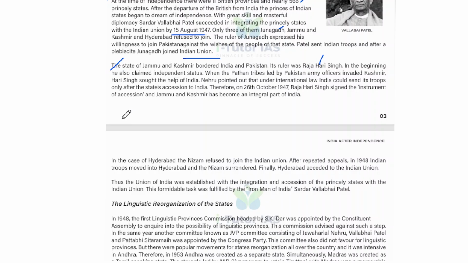And when the Pathan tribes led by Pakistan army officers invaded Kashmir, and Hari Singh sought the help of India, Nehru pointed out that under international law, India could send its troops only after the state's accession to India. Therefore, on 26 October 1947, Raja Hari Singh signed the Instrument of Accession. That is the document, and Jammu and Kashmir became an integral part of India.